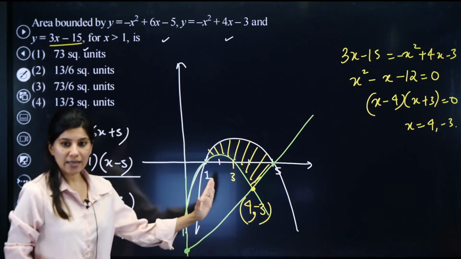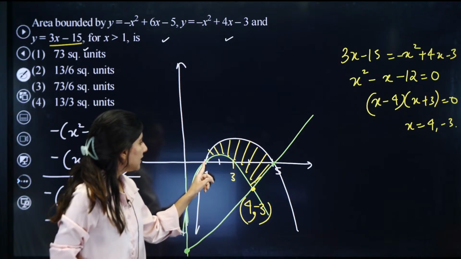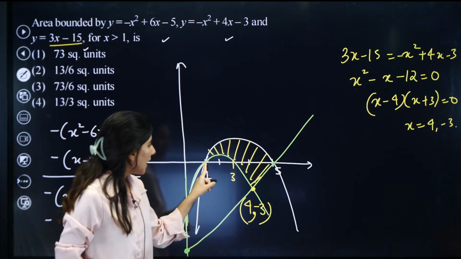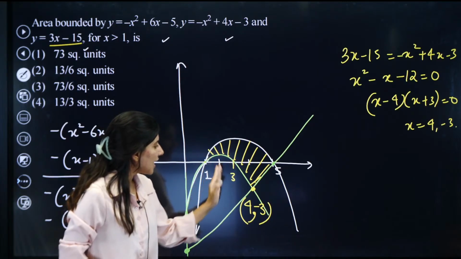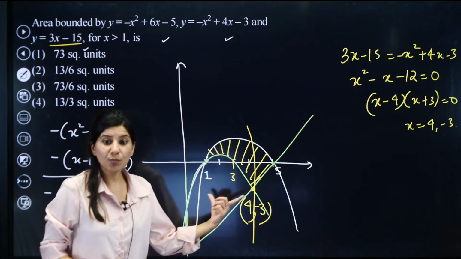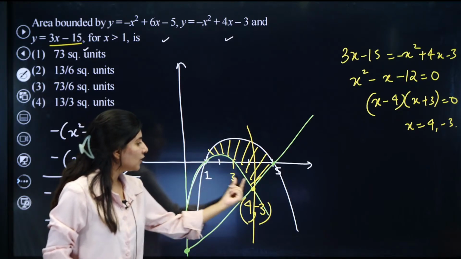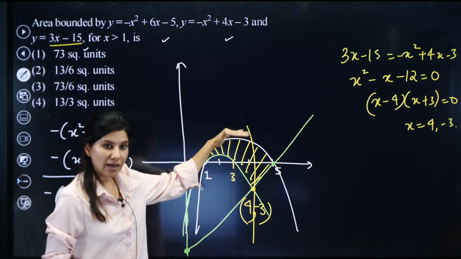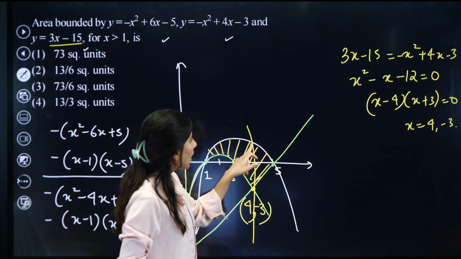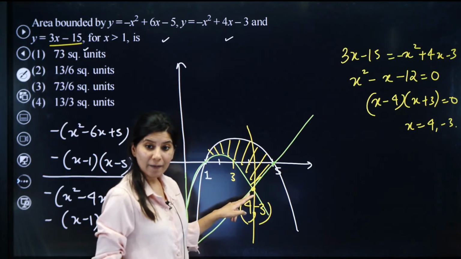So now, can you see that if I start with 1 and proceed, the upper curve is this white one and the lower curve is the green one. It is happening till this point, till x equals 4. So we have to break it at x equals 4, because from x equals 1 to x equals 4, the upper curve is this parabola, the lower curve is this parabola. But what is happening after 4? After 4, the upper curve is this white parabola, but the lower curve is the straight line.